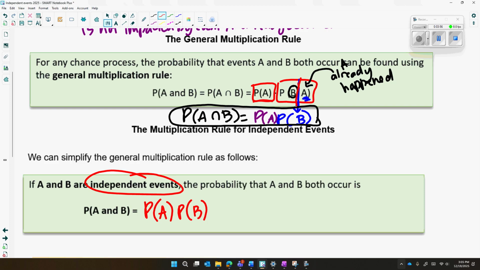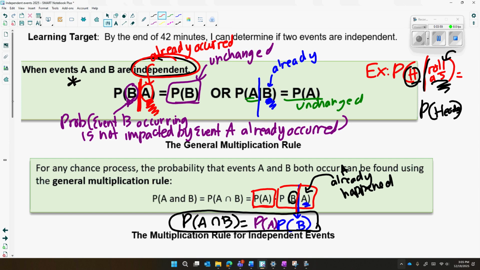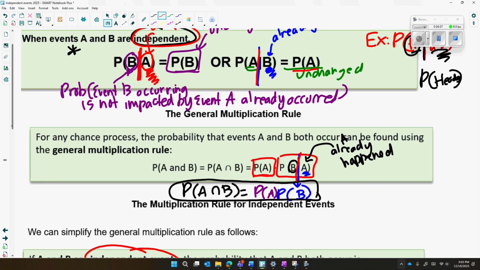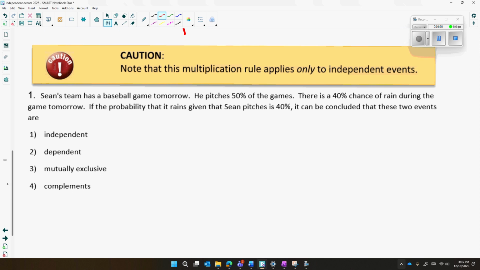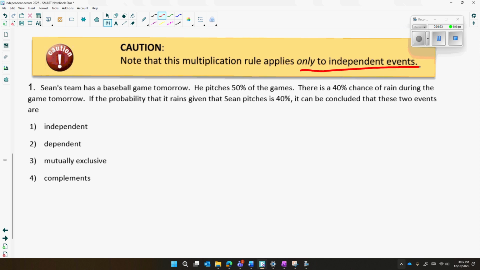So now we have two rules here for you for independence. They are the ones above here. The probability of A given B equals the probability of A. That's the conditional rule, which I think actually makes more sense logically. Knowing event B has occurred, it won't influence A. And then the other one is the multiplication rule for independent events. The probability of A times the probability of B equals the probability of A and B. This one I have a feeling you guys use more in Algebra 2 because it's easier to memorize. Now these rules are only applicable if the events are independent. So I want to mention that.